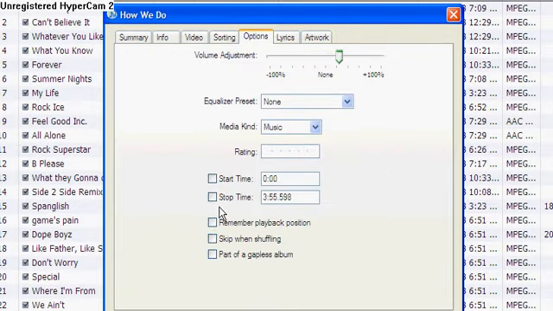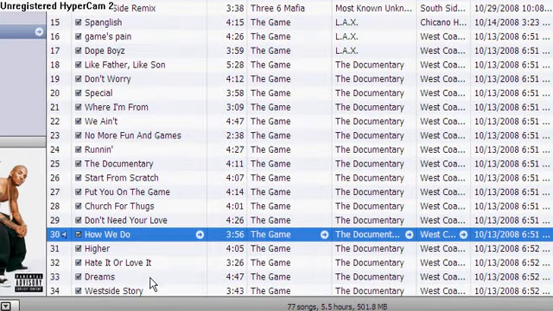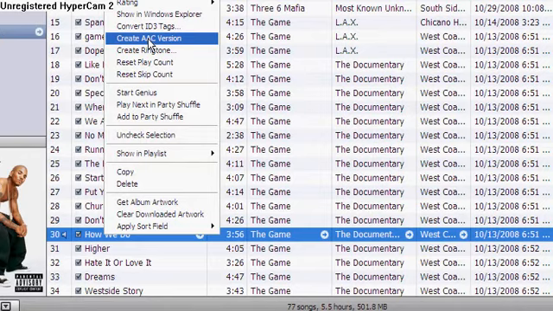You have to make it short enough for the ringtone. So what I'm gonna do is 24. Okay, then you press OK. Alright, so once you've done that, you're gonna create the AAC version.